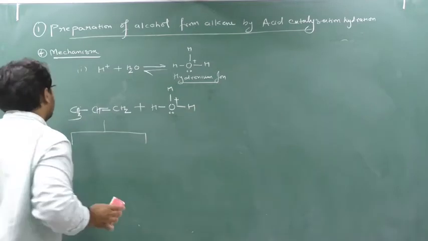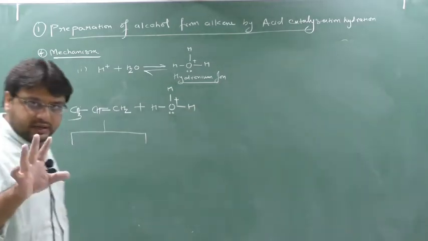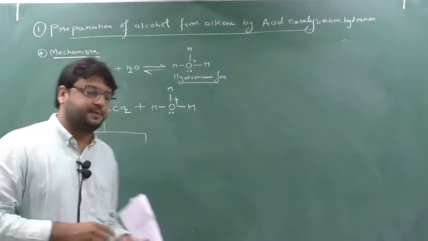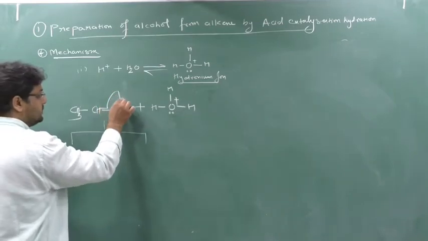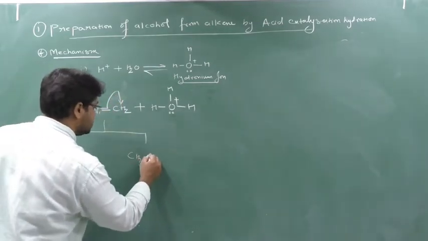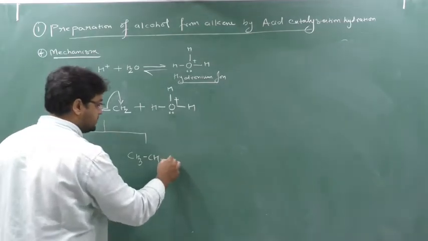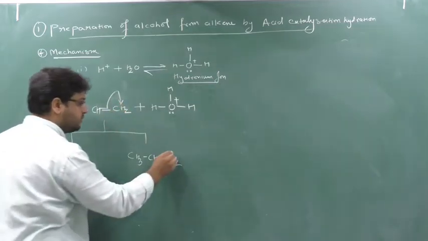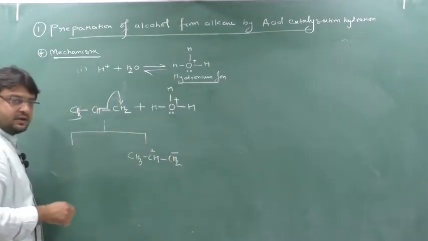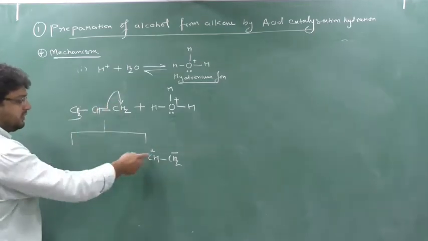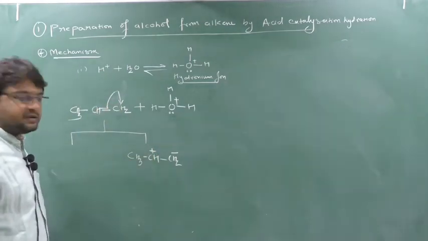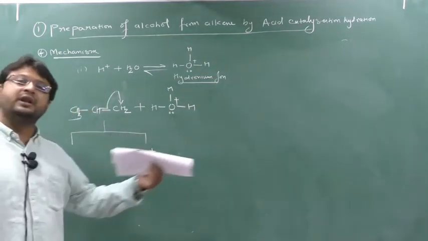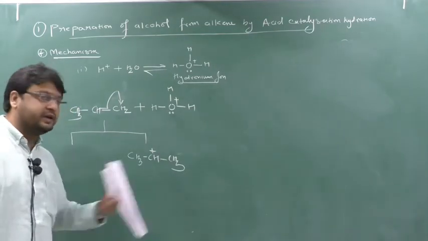See here. Always understand that a negative charge is satisfied by H plus. Either this bond breaks here, to CH3, CH. The double bond is converted into a single bond, CH2. Now who has gained the bond? This means who has gained the electron? He has gained the electron. This CH2 will create a negative charge. So this will create a positive charge, because he has given the electron. Now I tell you that a negative charge is always satisfied by H plus. It will create CH3. So CH2 minus was there, it will react with H plus and form CH3. So either this possibility will be there.